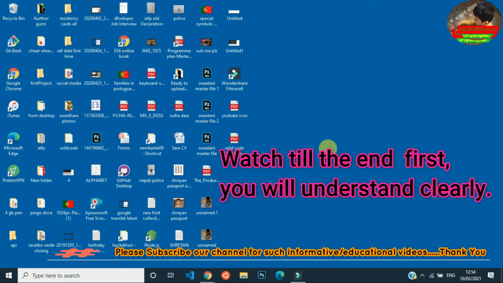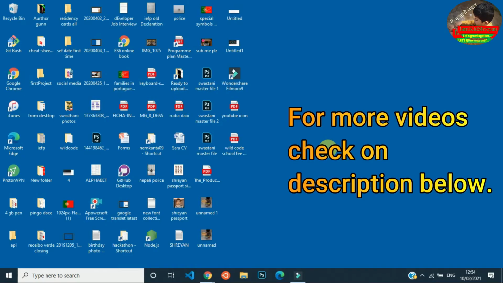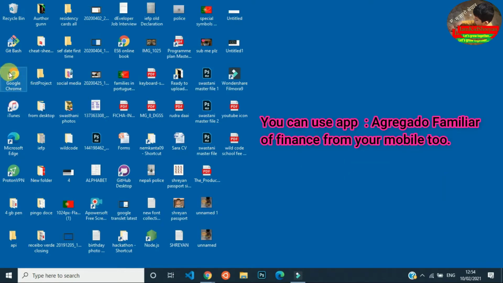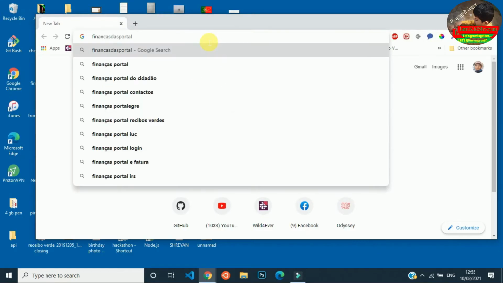So, to do agregado familiar, you should have your spouse, your children or your parents who are dependent with user, password and NIF numbers. Now go to any web browser and open it. You can go from mobile, laptop, computer, from any device.